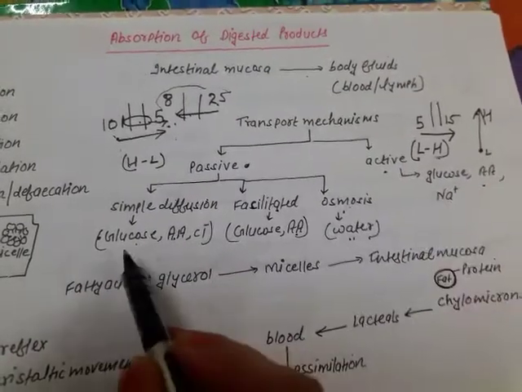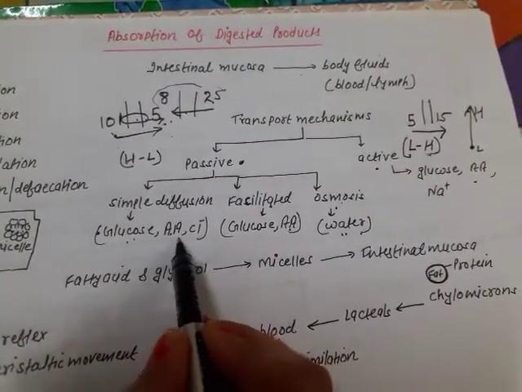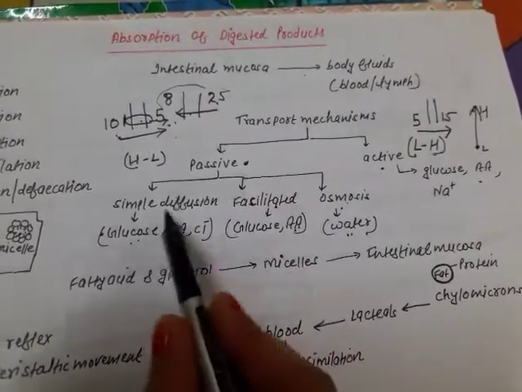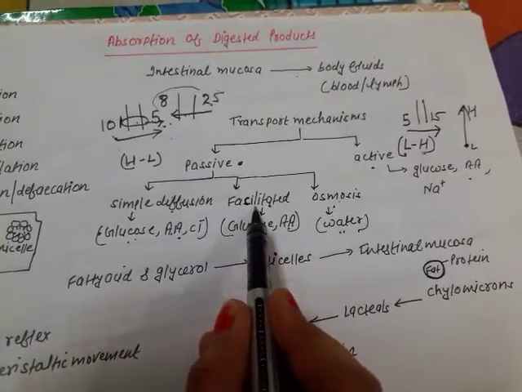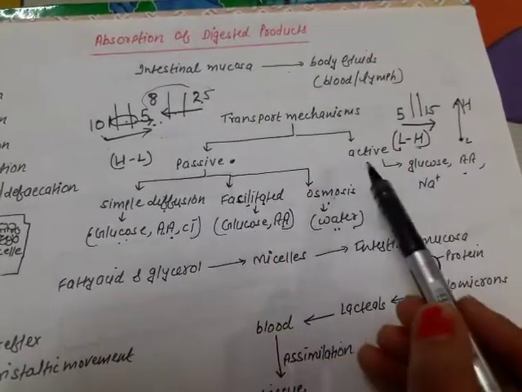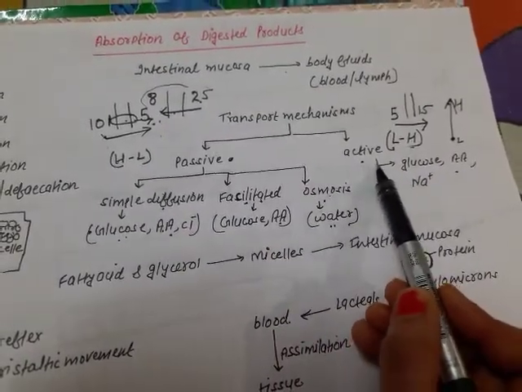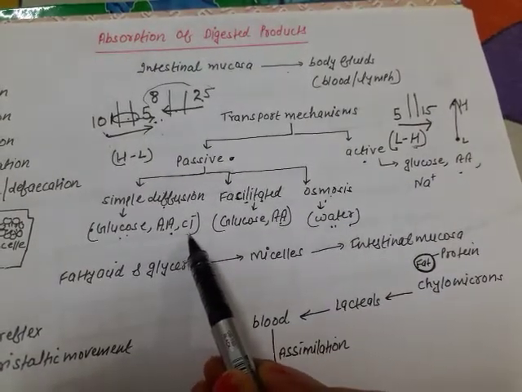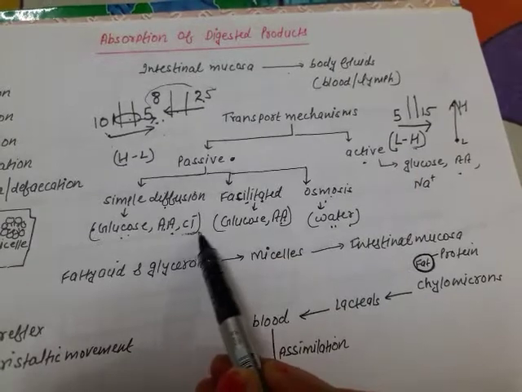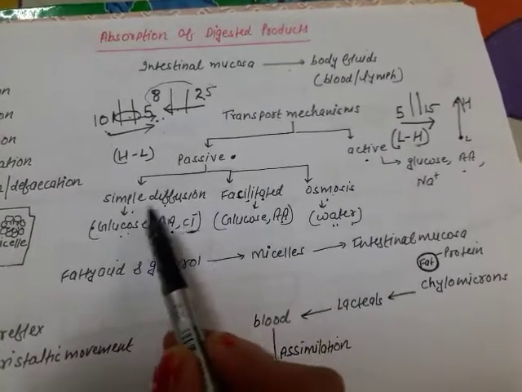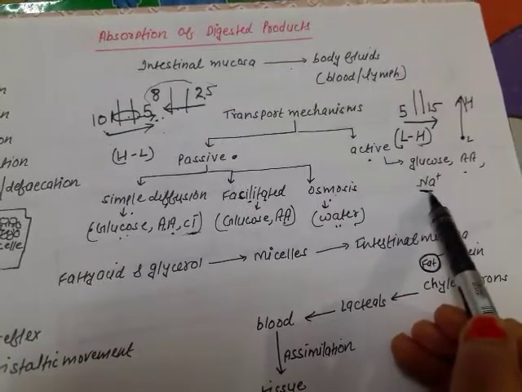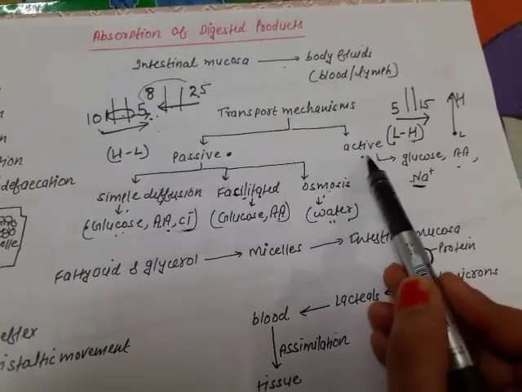That means the glucose and amino acids can be passed through simple diffusion, facilitated diffusion, as well as through the active transport mechanism. But some electrolytes like chloride ions are specifically diffused through simple diffusion, and sodium will be specifically transported through the active mechanism.